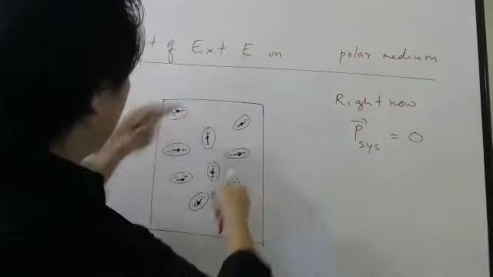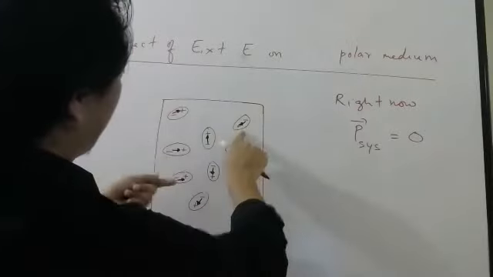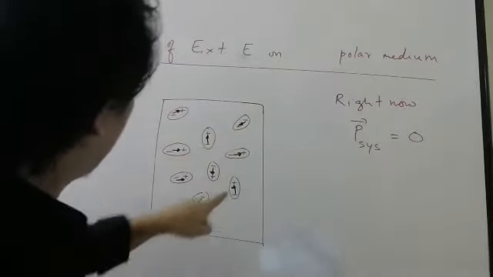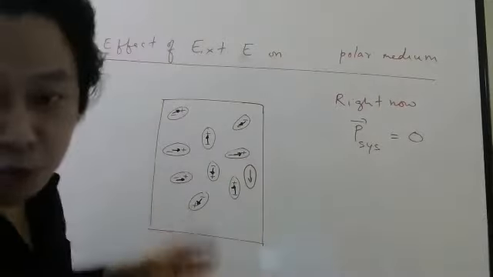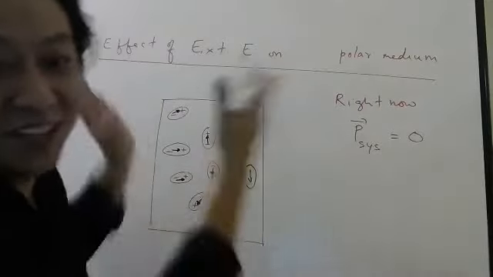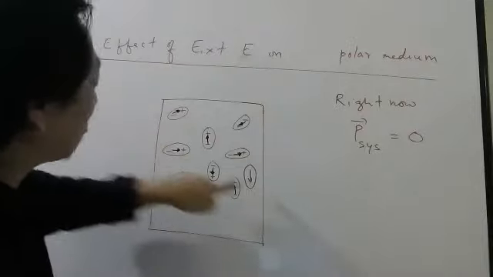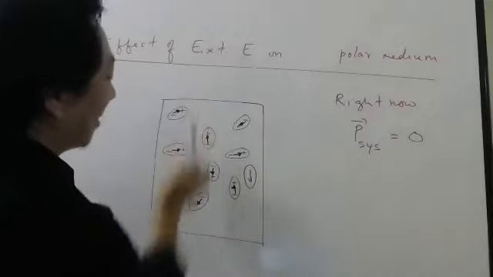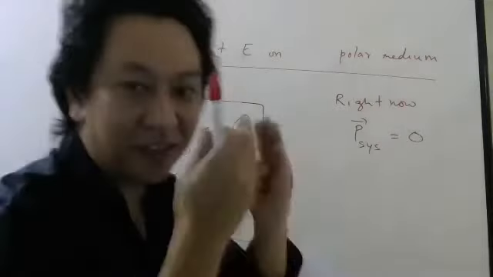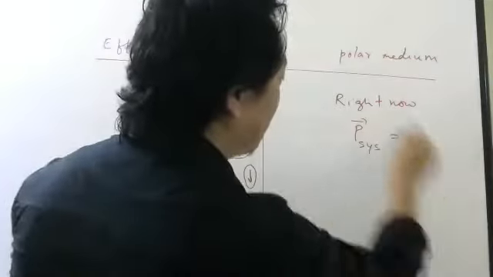This vector will cancel with some vector this side, maybe this one. Because there are so many, 10 to the power 23 of them, there will always be one molecule whose dipole moment is opposite to another molecule. So the total dipole moment will cancel out. So the total dipole moment is 0.